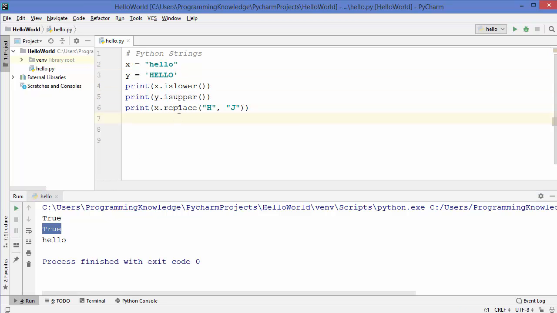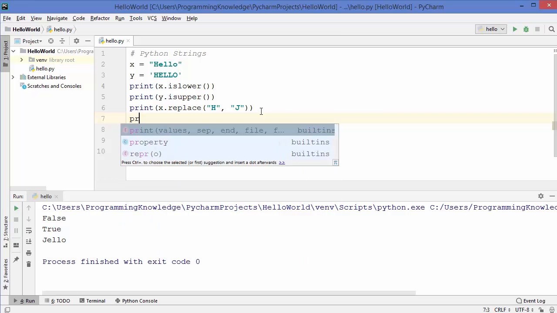The next method, replace, is used to replace the character if it's there in your string, and replace it with this character if this character is found in your string. So this capital H is not present in our string, right? So let's just add this capital H into our string and let's see what's the result. So now the capital H is replaced by capital J here in the result.